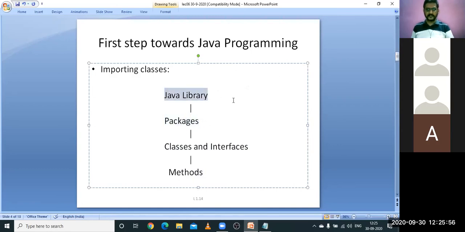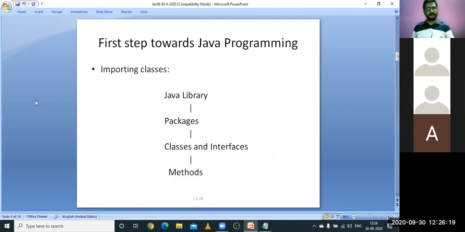So whenever you want to use any method in a particular class which is related to a package, you have to go to the Java library. The Java library contains the details of packages, classes, interfaces and methods which are going to be utilized by the programmer or a user who is called a programmer.